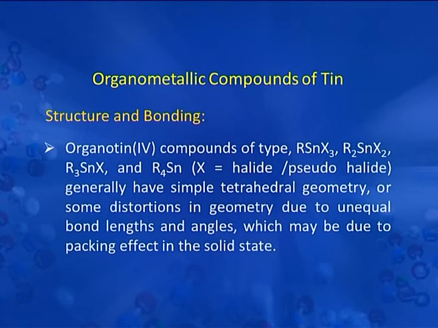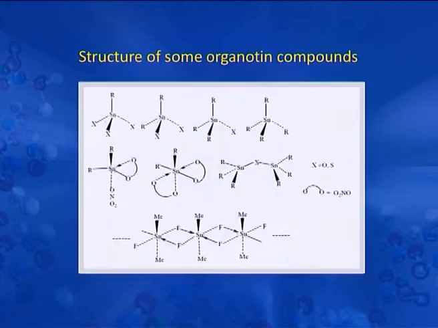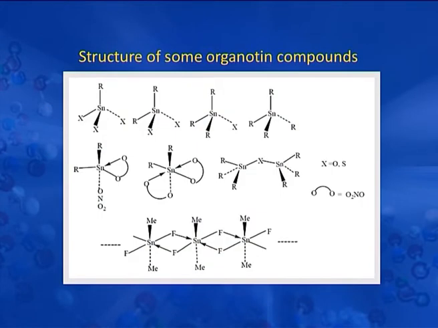Let us see the structure and bonding in organotin compounds. Organotin compounds of type alkyl tin trihalide, dialkyl tin dihalide, trialkyl tin halide and tetraalkyl tin generally have simple tetrahedral geometry, or some distortions in geometry due to unequal bond lengths and angles, which may be due to packing effect in the solid state. So, the following figure represents the structure of various organotin compounds, which are generally monomers and have tetrahedral structure.